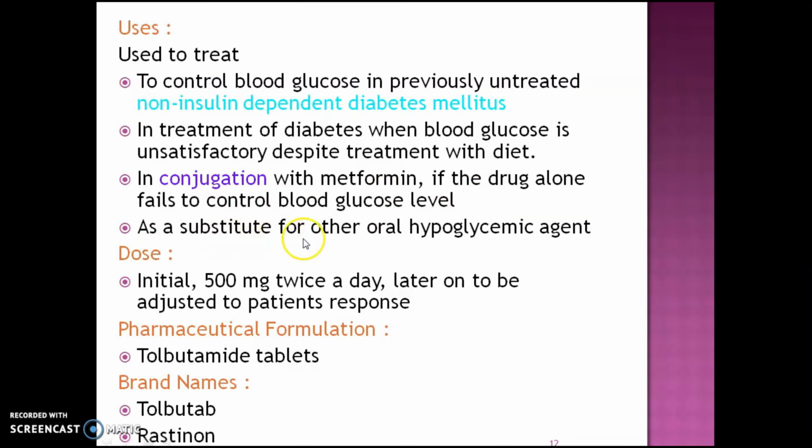It is also used as a substitute for other oral hypoglycemic agents if the patient is resistant to them. Dose: initially it is given as 500 mg twice a day, later adjusted as the patient responds. Next point is the pharmaceutical formulations. Tolbutamide is available in the market as a tablet under the brand names Tolbutab and Restinon.